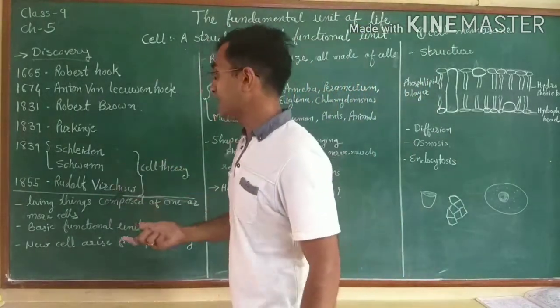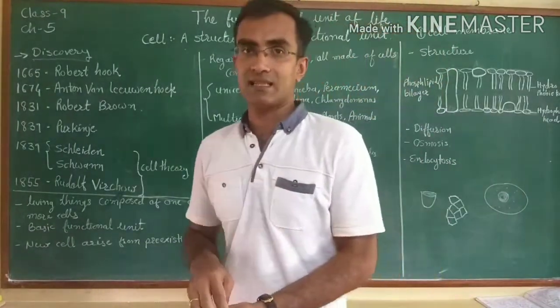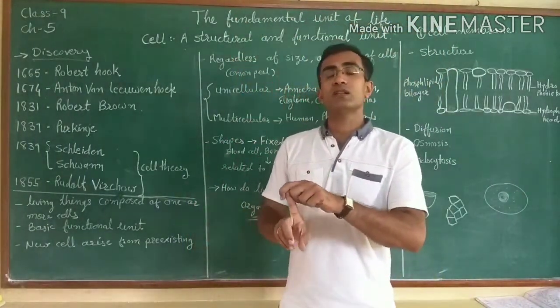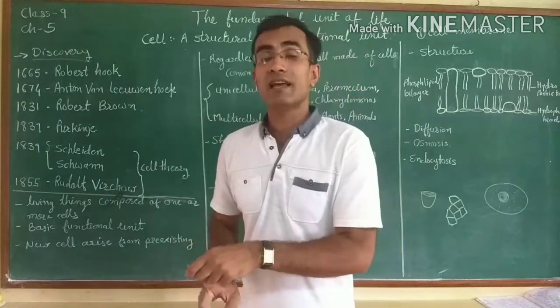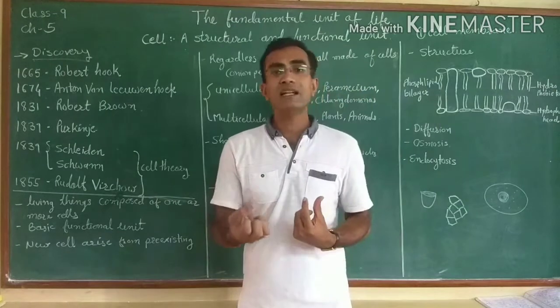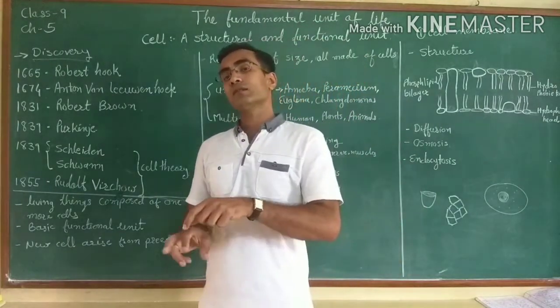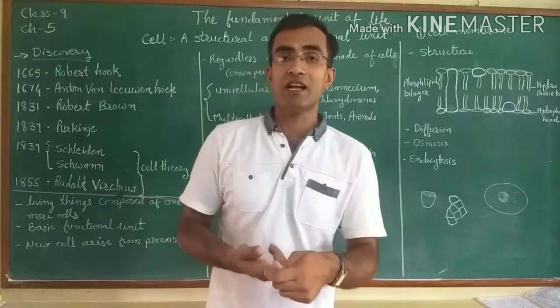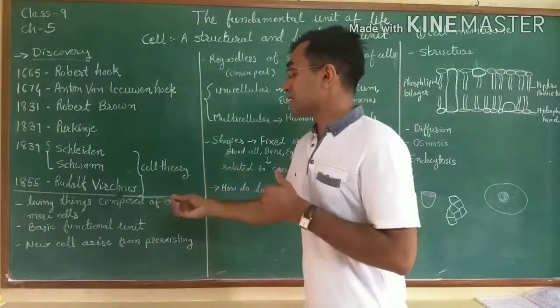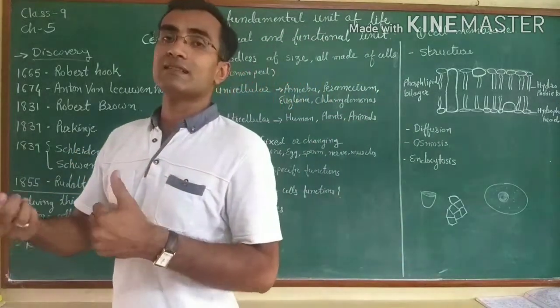They stated that living things are composed of one or many cells. That was the first proposal. The second proposal in the cell theory is that the basic fundamental unit of life is the cell.